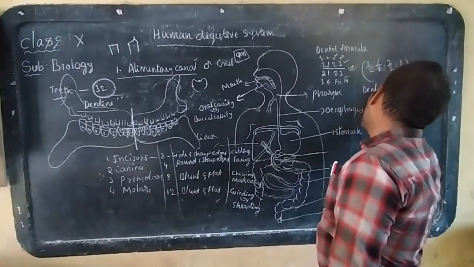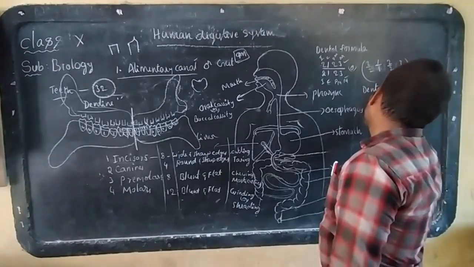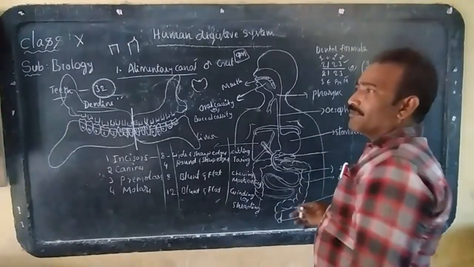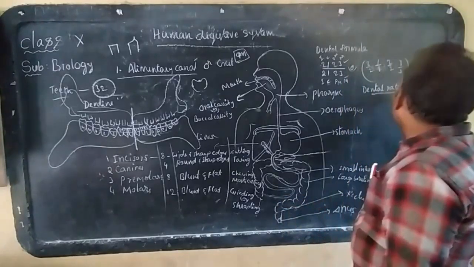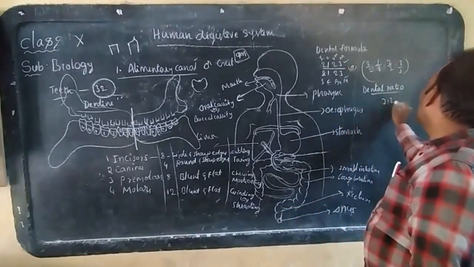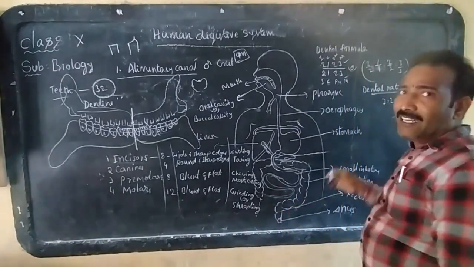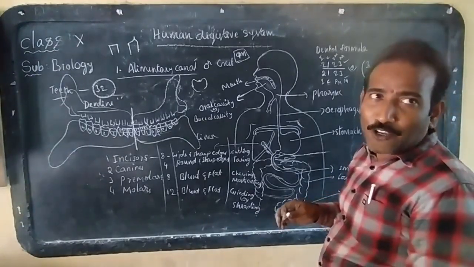What is the dental ratio? We divide: 3 is to 2 is to 1 is to 2. That is the dental ratio of the human being.